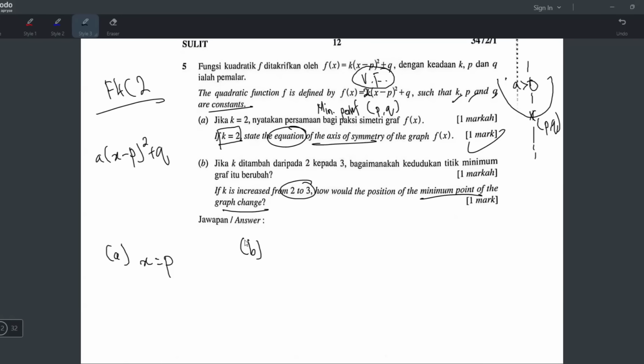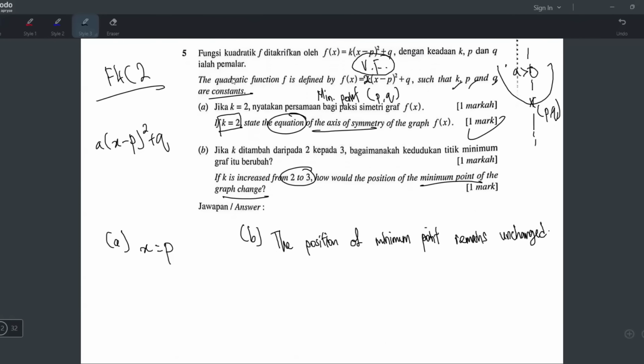Okay, so I'll just write here, the minimum point, or you can say the position of minimum point, remains unchanged. You can also write will not change. Okay, did they ask for the reason? No, right? They just say how would the position graph change? So just say remain unchanged, and like that you get the 1 mark already. But I want to explain further. I want to explain more detail.